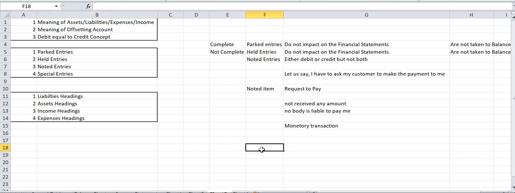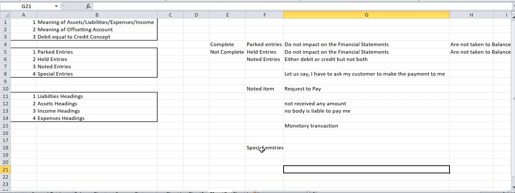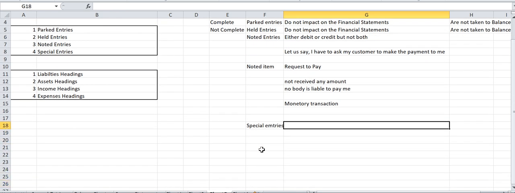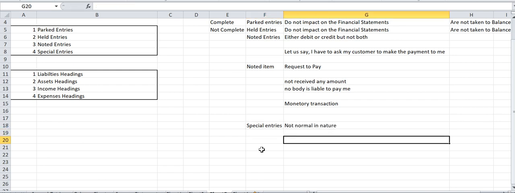Now coming to special entries. Special entries are those sort of entries that are not normal in nature. When I say they are not normal in nature, let us first understand what normal transactions are.